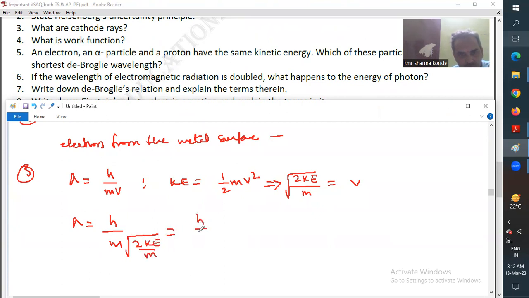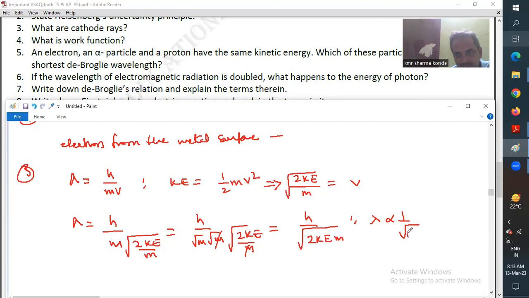After you simplify, m becomes root m into root m, so root m gets cancelled. Finally you'll get h by root of 2 KE into m. Therefore lambda is inversely proportional to root of mass when kinetic energy is constant.